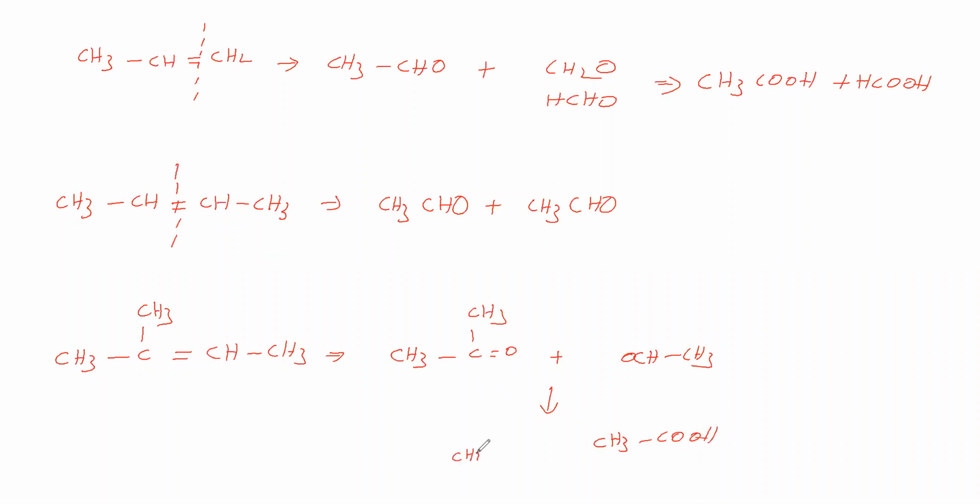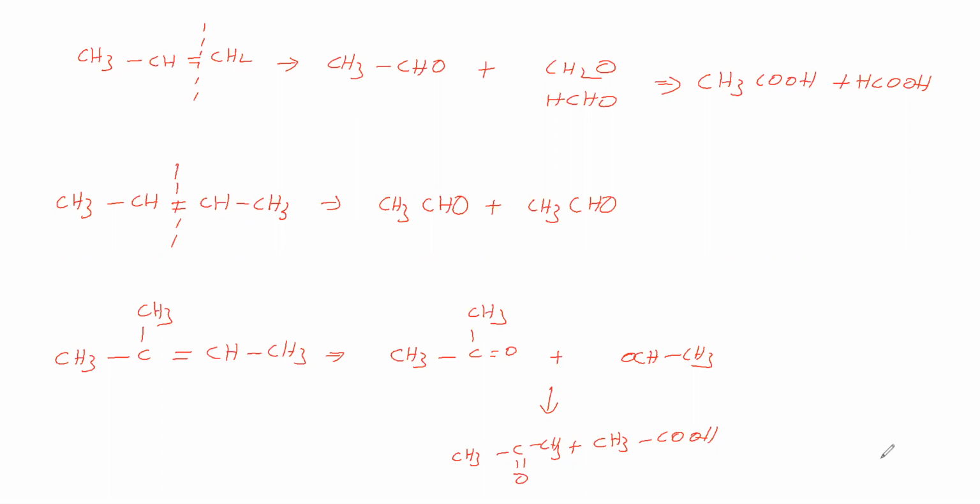Ketone, don't touch the ketone. Ketone, you write as it is. Therefore, reductive ozonolysis means the product is aldehyde or ketone. Oxidative ozonolysis means you convert the aldehyde into carboxylic acid. Ketone you don't convert; you write it as it is. This is about ozonolysis of alkene.